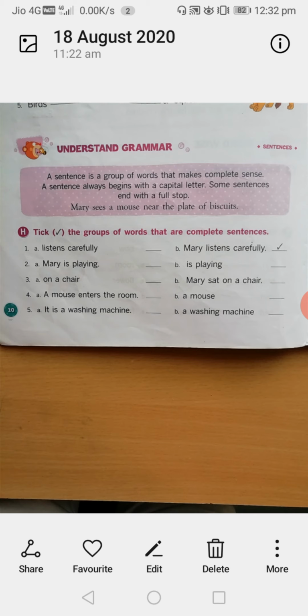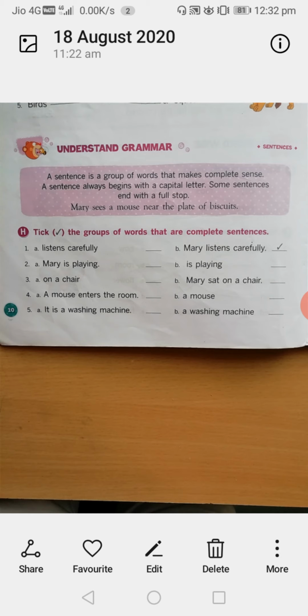It is a word, a noun. But option A, a mouse enters the room, is a correct, complete sentence. We need to tick A in the fourth one.